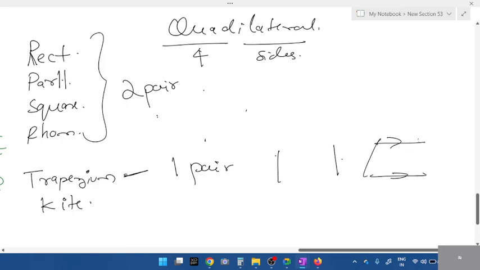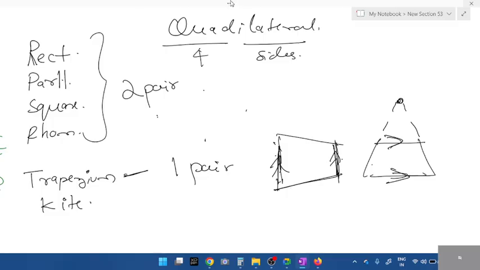See, this is the diagram for trapezium. Top and bottom are parallel, left and right are non-parallel lines. If I extend, it will touch here. On the same side, left and right can be parallel like this. Then top and bottom, the diagram will be like this, they won't be parallel, students. This is trapezium. Only one pair of parallel lines. And if I extend the diagram like this, even this will touch. Therefore, these green lines are not parallel. Only one pair of parallel lines.